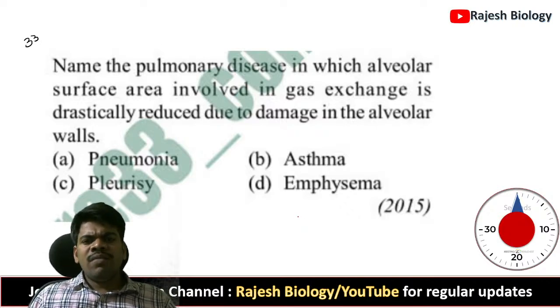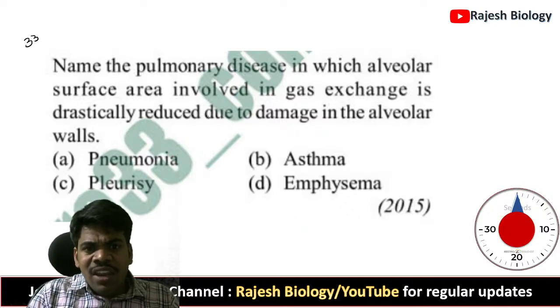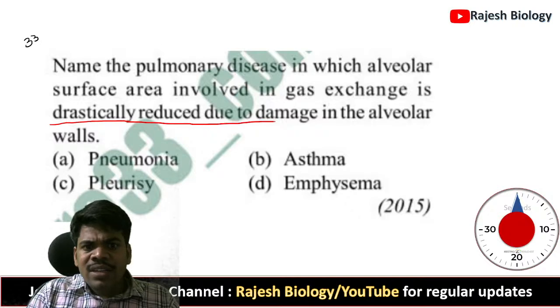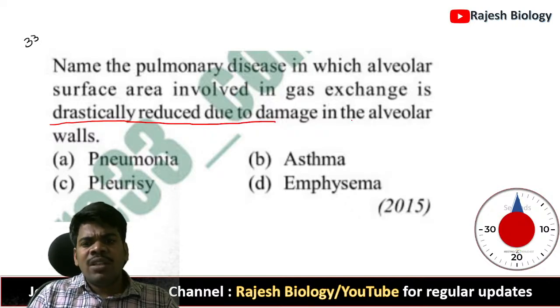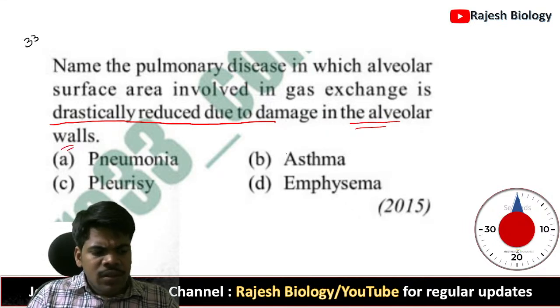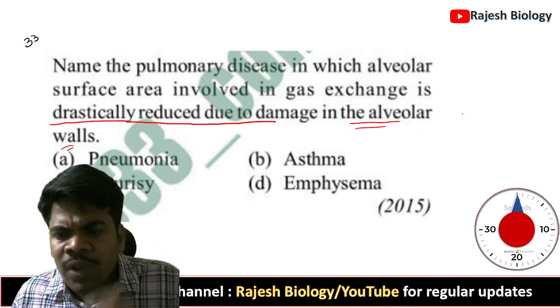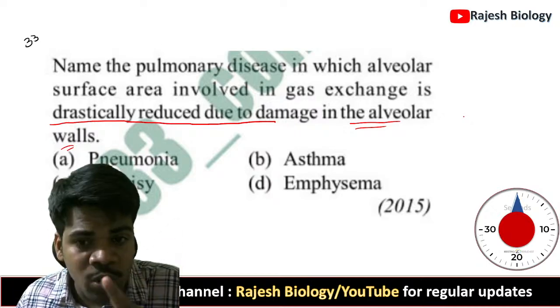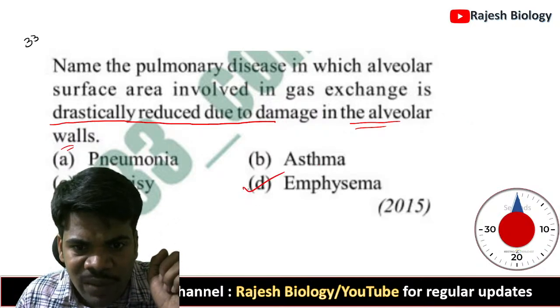Name the pulmonary disease in which the alveolar surface area involved in gas exchange is drastically reduced. Alveolar space is drastically reduced. Damage in the alveolar walls. Alveolar walls are damaged. Because of smoking, cancer may come, may not come. But because of smoking, definitely emphysema will come.